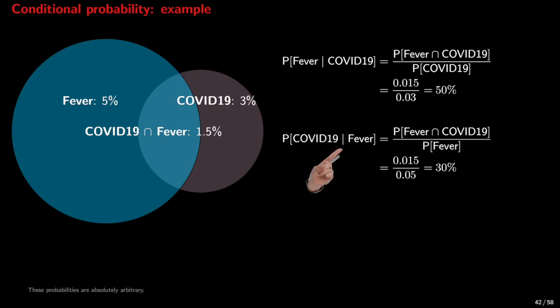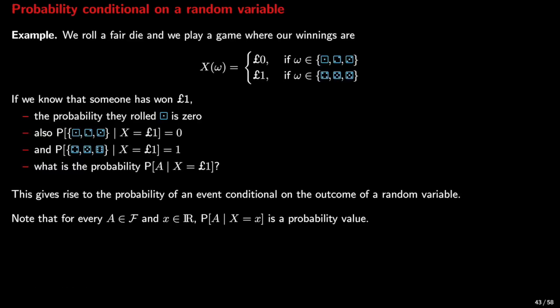But if a person has fever, what is the probability they have COVID? The answer turns out to be 30%, again following the definition. We have defined a conditional version of the probability of an event conditioned on another event. We can also define the probability of an event conditional on the outcome of a random variable.